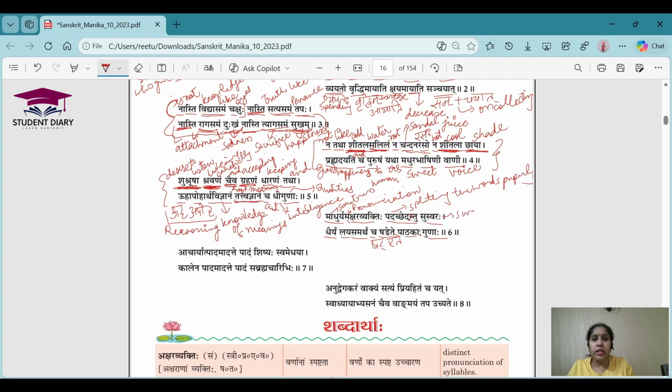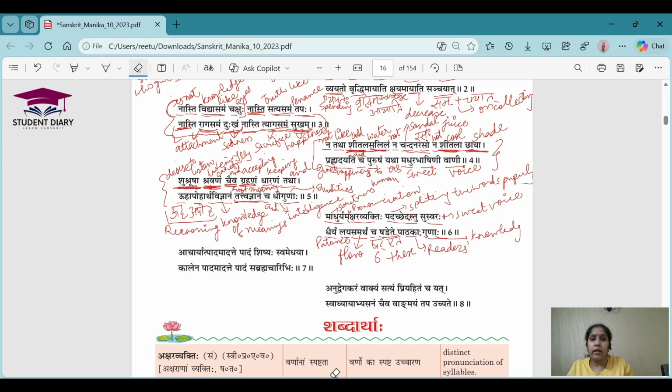Suswaraha means the sweet voice, the good voice basically. Then Dhairya means patience. Lay Samartha means the flow. Shat means six. Ete means these. Pathakaha means the readers. And Gunaha means the qualities. Understood? Sorry, not knowledge, it should be qualities. Gunaha means the qualities.